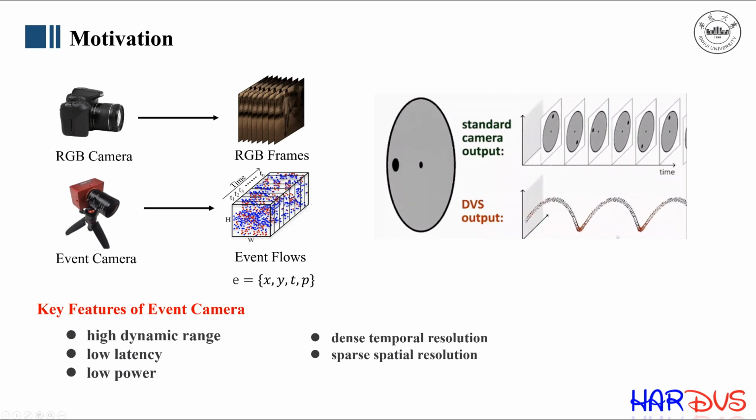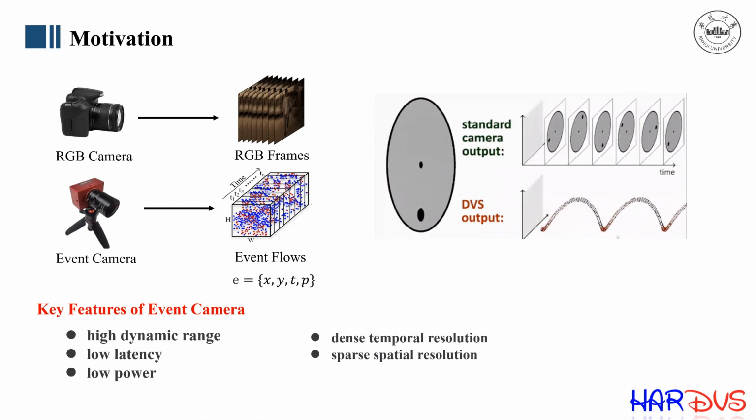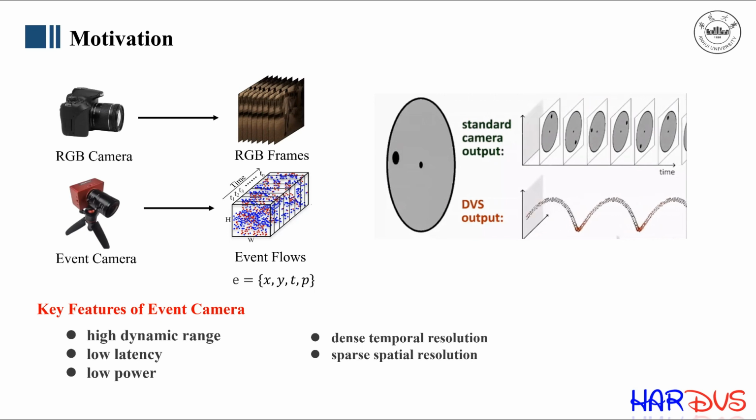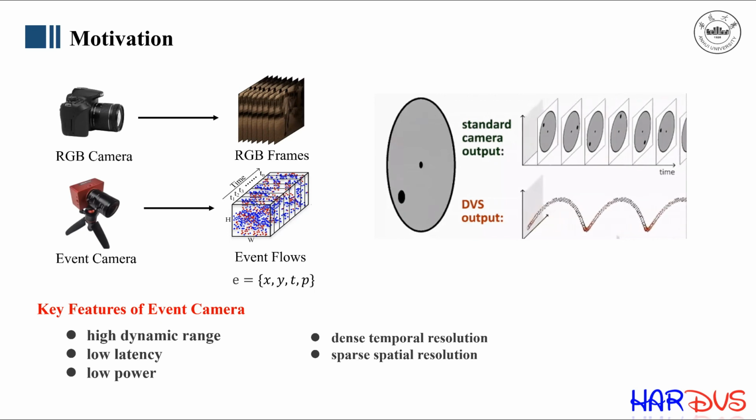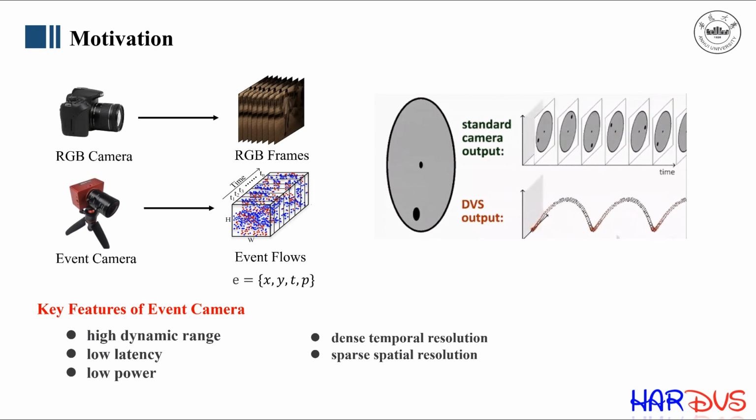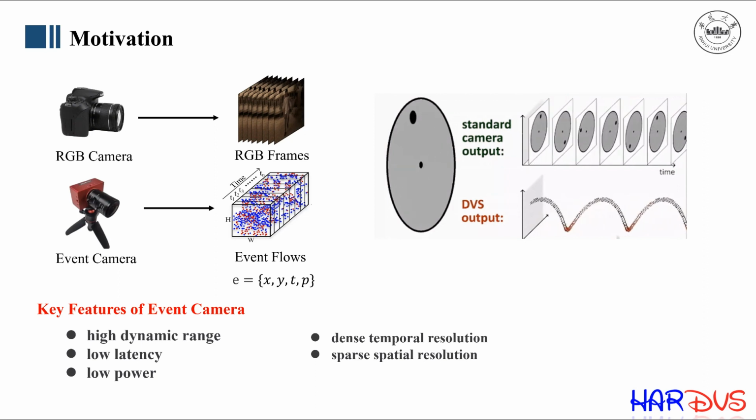motion, privacy preservation, and large energy consumption. Meanwhile, the biologically inspired event cameras have attracted great interest due to their unique features, such as high dynamic range, dense temporal but sparse spatial resolution, low latency, low power, etc. We can see that the data recorded by the event camera consists of a quadruple X, Y, T, P, where X and Y represent spatial coordinates, and T is the timestamp, and P is the polarity of brightness variation.